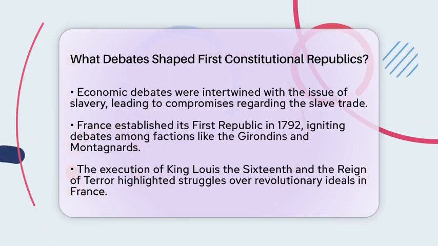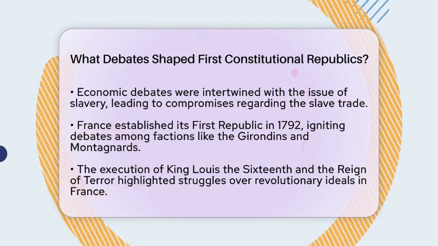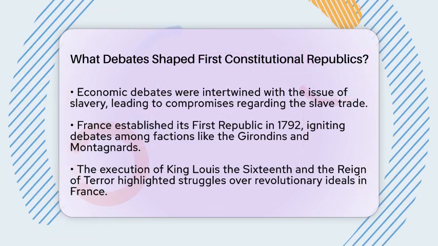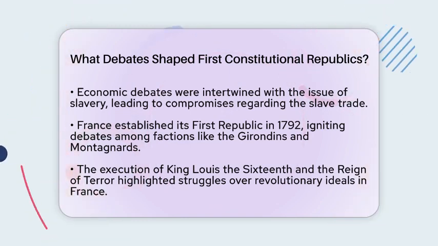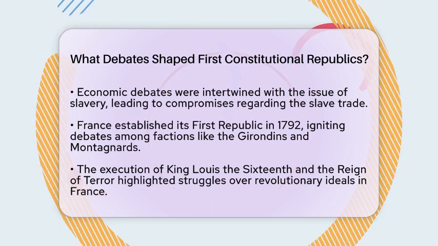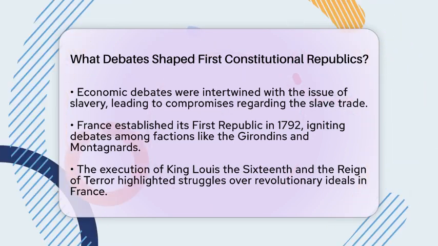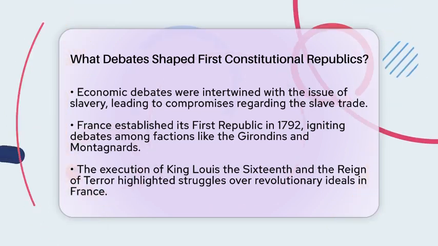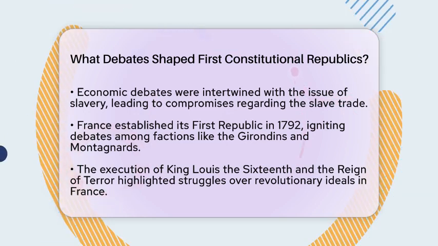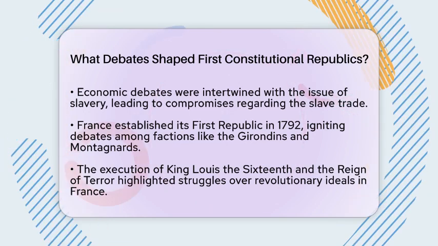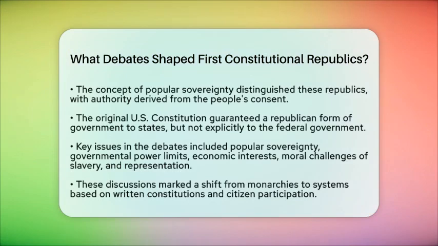While the idea of a republic was not new, what made these first constitutional republics stand out was their focus on popular sovereignty. This meant that governments derived their authority from the consent of the people. The founders of the American Republic aimed to merge republican governance with the will of the people. However, the original Constitution only explicitly guaranteed a republican form of government to the states, not to the federal government.